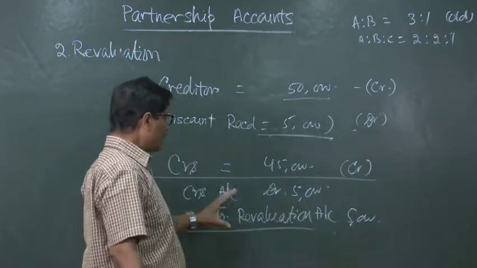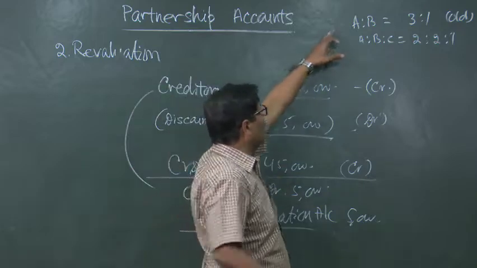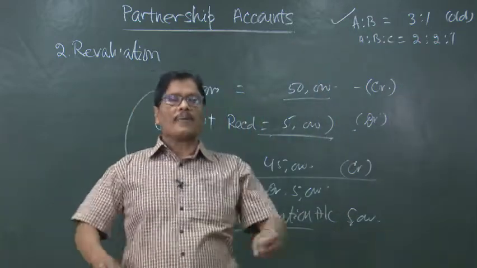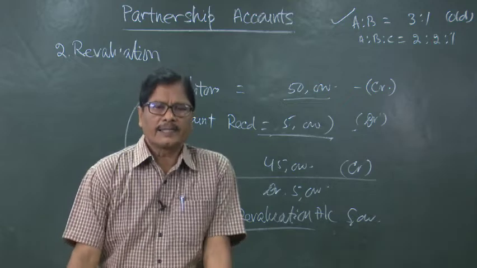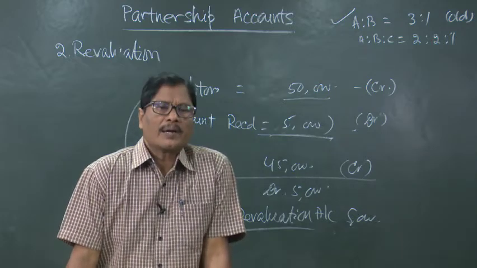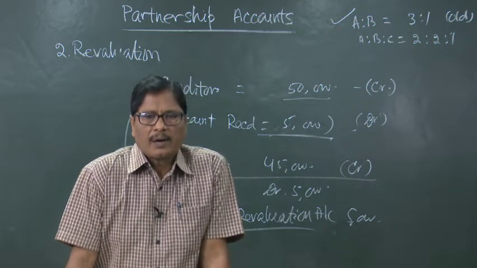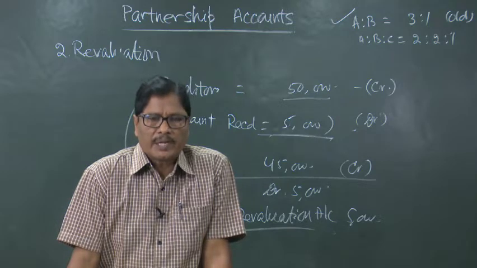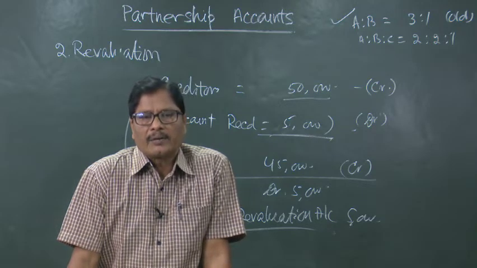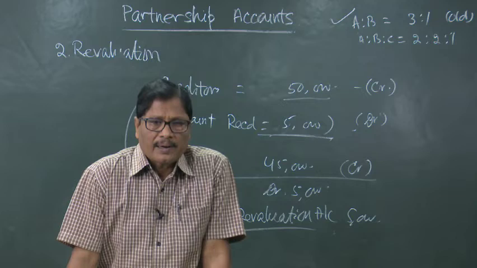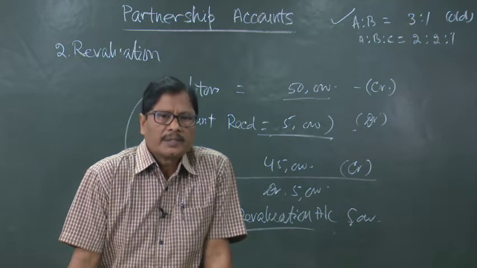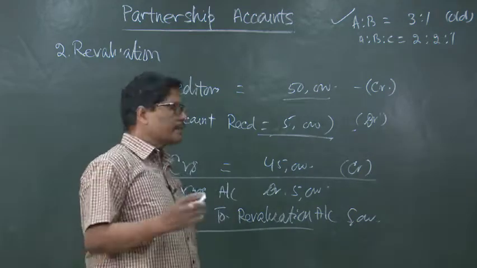Then you can divide this 5,000 among A and B in the old ratio. But one by one, for each asset and each liability, you cannot prepare a separate revaluation account. Rather, all the assets and all the liabilities will go to the revaluation account, and the revaluation account will explain the profits earned or losses suffered due to this revaluation of assets and liabilities.